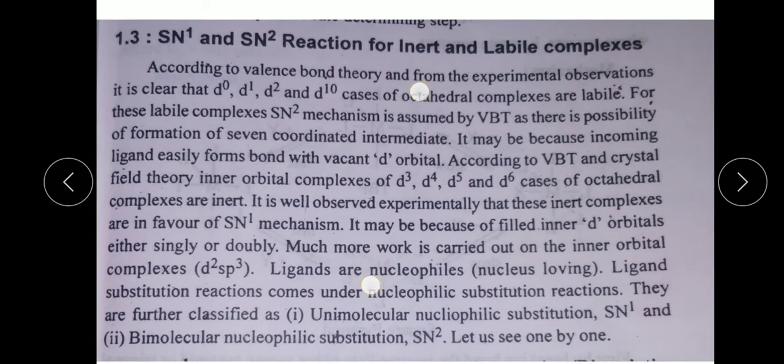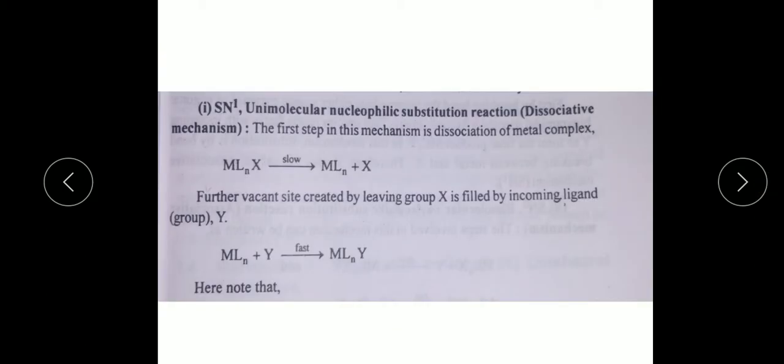Ligands are nucleophiles, that is, nucleus loving. Ligand substitution reactions come under nucleophilic substitution reactions. They are classified as unimolecular nucleophilic substitution reactions, that is SN1, and bimolecular nucleophilic substitution reactions, that is SN2. Let me see SN1, that is unimolecular nucleophilic substitution reaction.